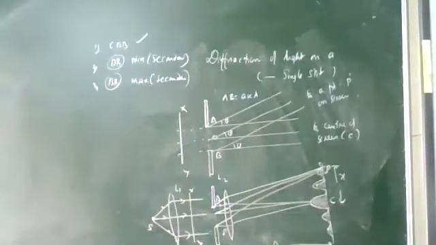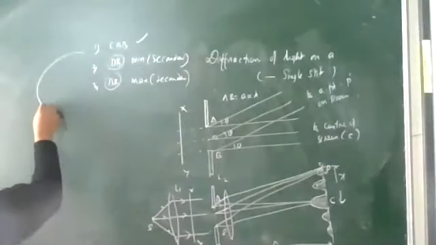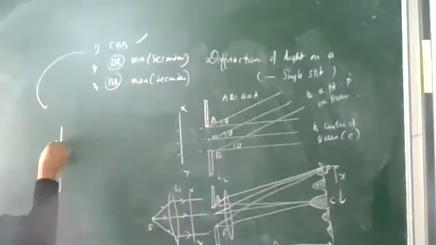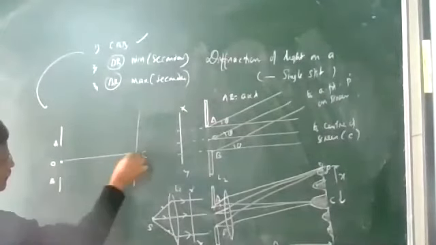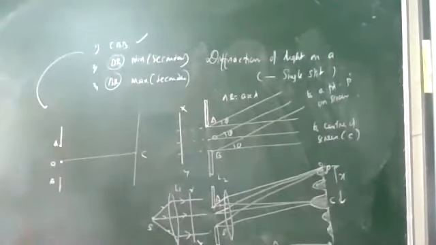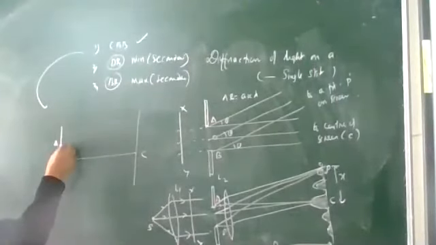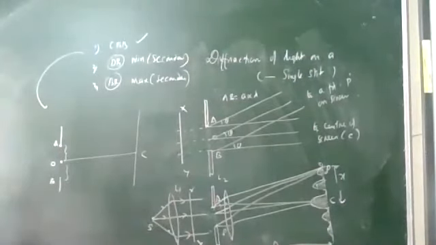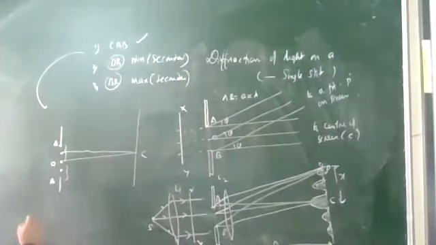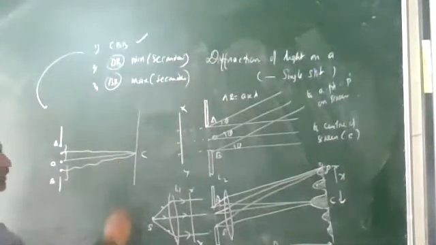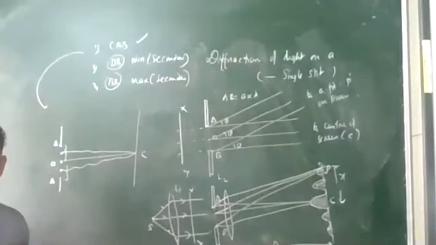To explain the central maximum, I am taking the slit separately here. This is your slit AB. The center of the slit is O and this is the center of the screen. I am going to consider the OA portion and the OB portion. So the slit is divided into two equal parts, with O the mid portion. One wavelet from the mid of OA reaches here, and one wavelet from the mid of OB also. You can see that they travel the same distance. Path difference zero, so they interfere constructively.